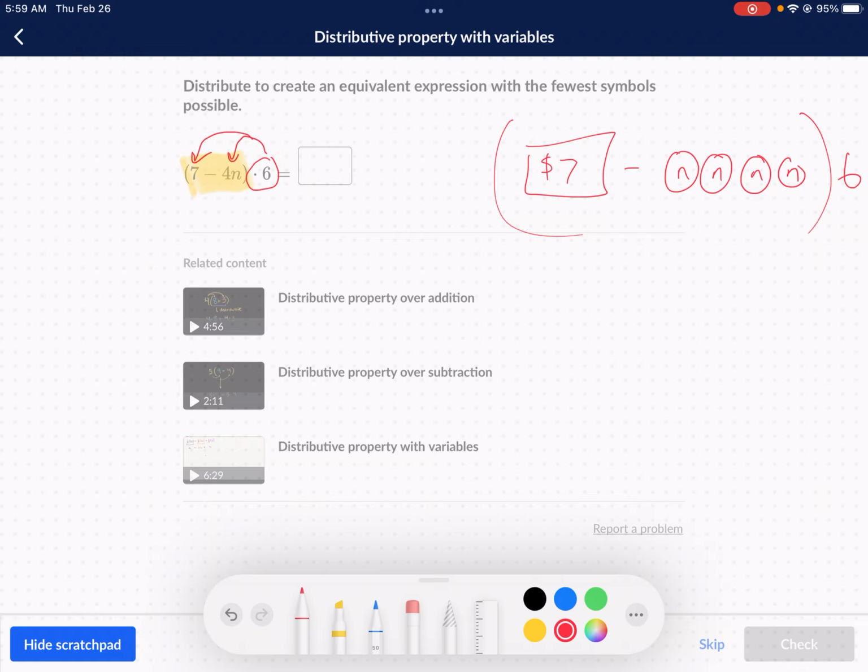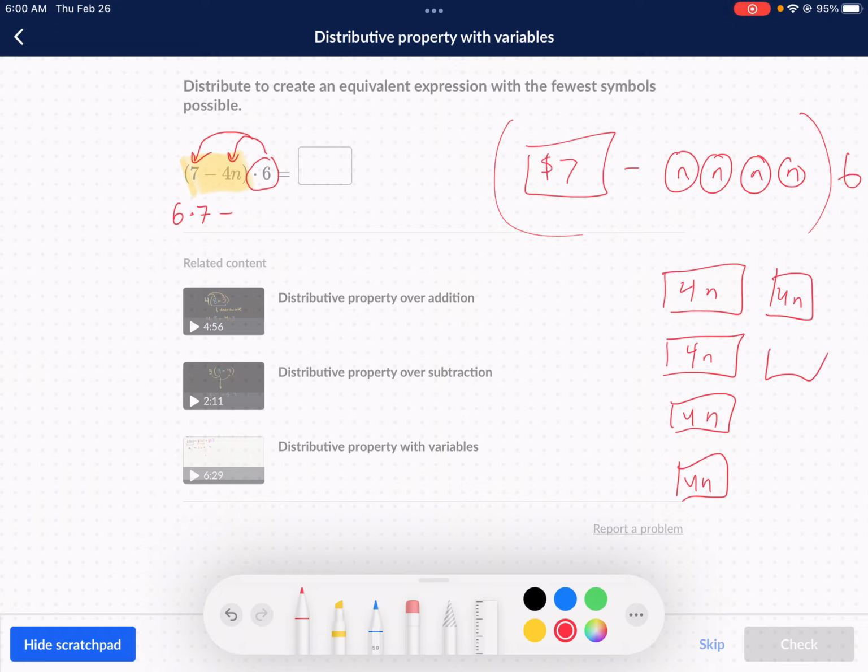So this is the part that might get a little confusing, but I promise, once you understand it, it's like, oh, that makes sense, okay? So first let's do the 6 times the 7. We know what that is, right? We can find that. That's a known quantity. But what about the 6 groups of 4n? What does that mean? Well, that means we're going to have this 4n, and we're going to have 6 groups of it. So there's 3, 4, 5, and 6.